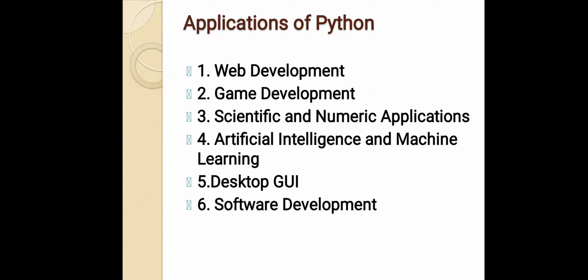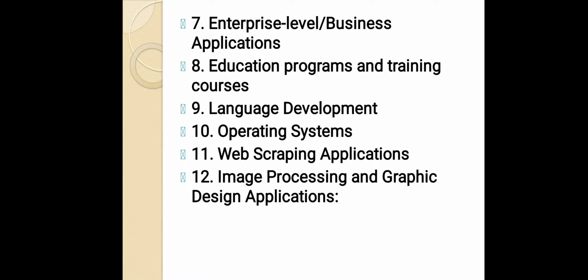Desktop GUI. Python offers many GUI toolkits and frameworks that make desktop application development a breeze. PyQt, PyGTK, Kiwi, Tkinter, wxPython, PyGUI, and PySide are some of the best Python-based GUI frameworks. Software development. Python packages and applications aim to simplify the process of software development. From developing complex applications that involve scientific and numeric computing to developing desktop and web applications, Python can do it all. This is the reason why software developers use Python as a support language for build control, testing, and management.